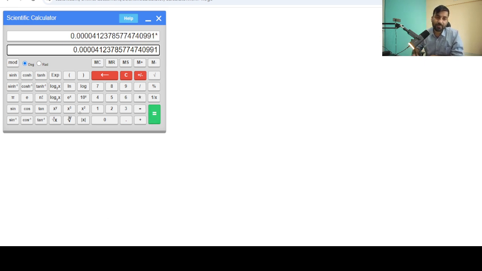Then multiply with, take the parentheses. Okay, that is 4 by 3. Close the parentheses and take the power. How can you take power? Anything to the power, that is x to the power by, and there is 3 by 2, which means 1.5 you can say. Okay, now press the equal button. You got the equal button, right? Press it many times. But this is not the answer, since you have to adjust.